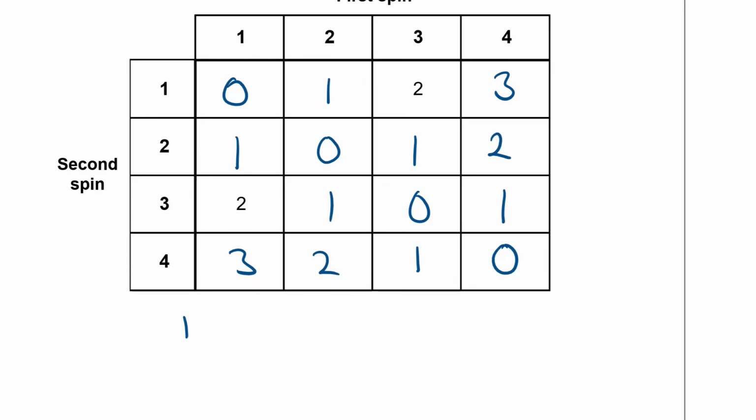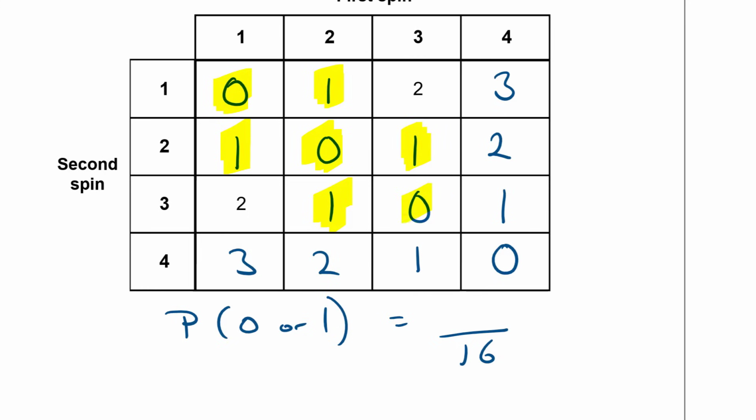Let's have a quick think about this. What's the probability of getting a 0 or a 1 in this game? Well, probability is equal to successful outcomes divided by total outcomes. Now there are a total of 16 outcomes here. I've got 4 rows of 4. And how many of those outcomes are 0 or 1? Let's count them. 1, 2, 3, 4, 5, 6, 7, 8, 9, 10. So there's actually 10 outcomes that are 0 or 1, giving you a probability of success of 10 out of